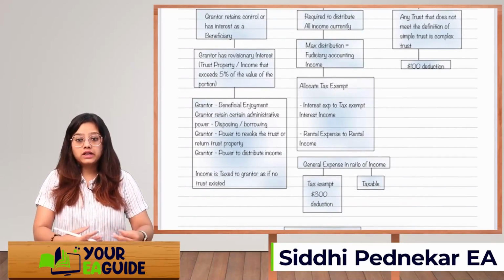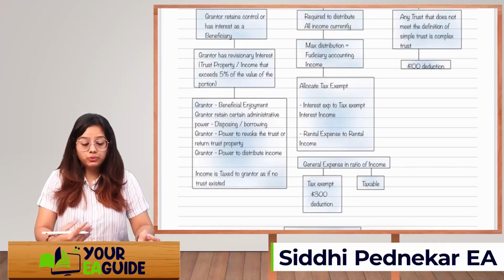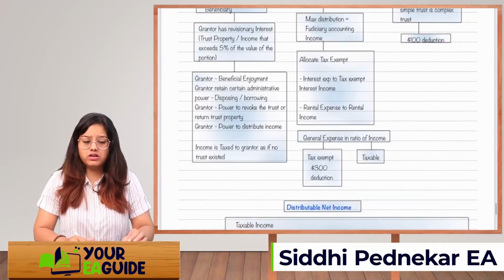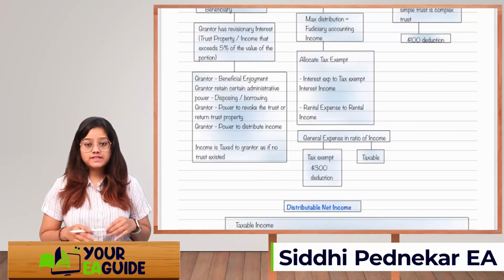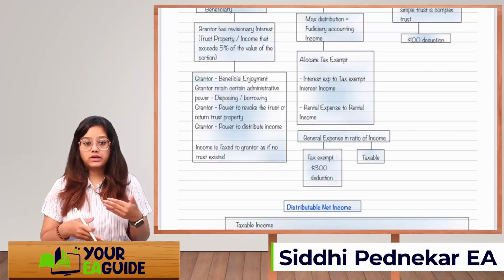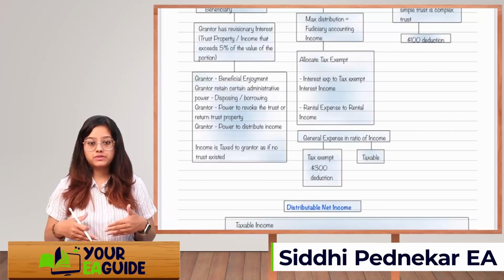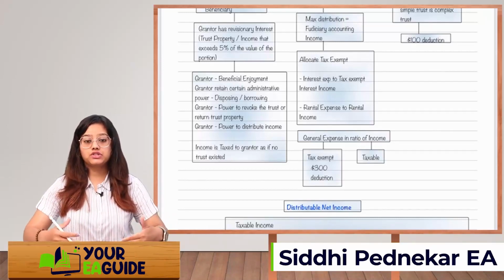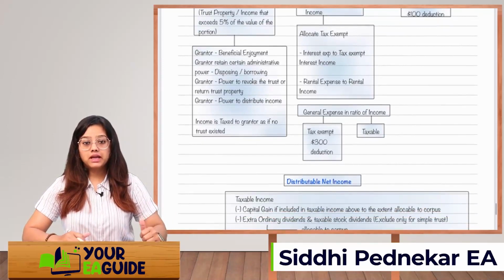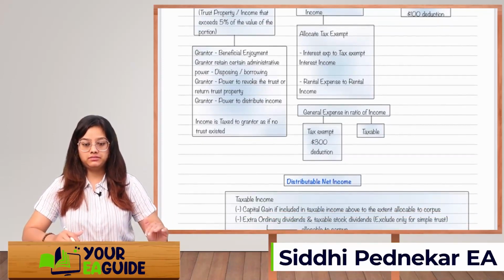The grantor retains certain administrative powers, like disposing or borrowing. The grantor has the power to revoke the trust or return the trust properties. He can revoke the trust anytime, right? Or take back all the assets from the trust. The grantor has the power to distribute the net income. So income is taxed to the grantor as if no trust existed.